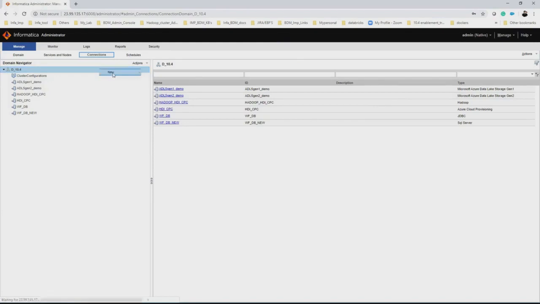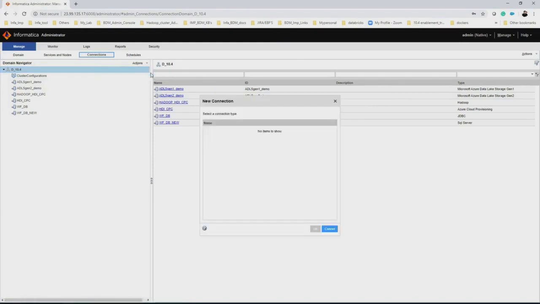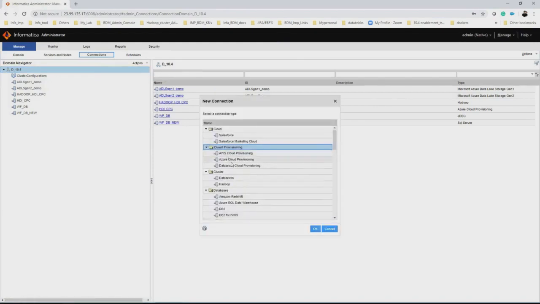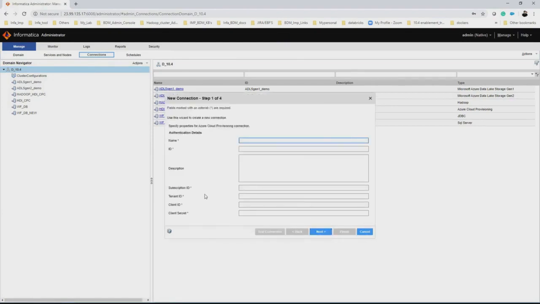Same way, if you'd like to create an Azure cloud provisioning connection, go to the connection under the cloud provisioning, select the Azure cloud provisioning connection, and click OK. You should have the subscription ID, the tenant ID, the client ID, and the secret ID in order to create the Azure cloud provisioning connection. If you don't know how to get the details, you can also involve your Azure admin in order to get the subscription ID, the tenant ID, and the client ID details. Now let me log into portal.azure.com and I will show you how to get these details.